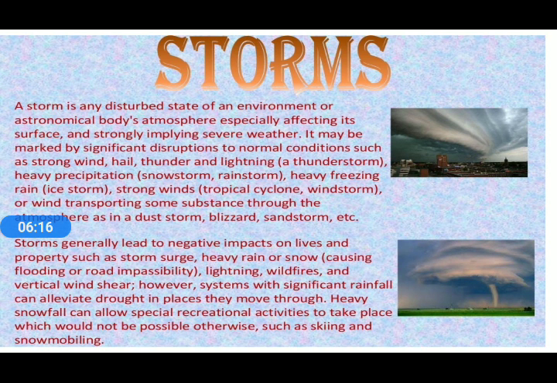So there is a variety of storms. That means a storm is a kind of disturbance in the environment which is created because of some climatic conditions, and in those conditions the pressure difference and the temperature difference play a very important role.